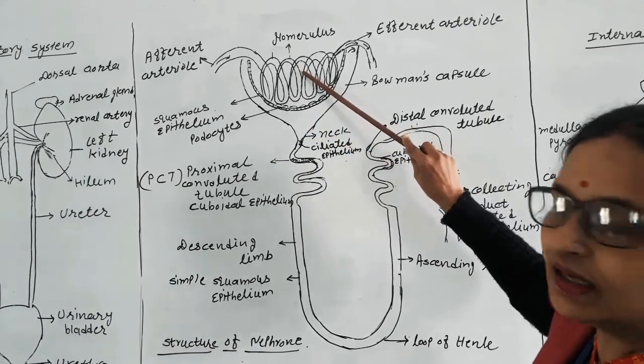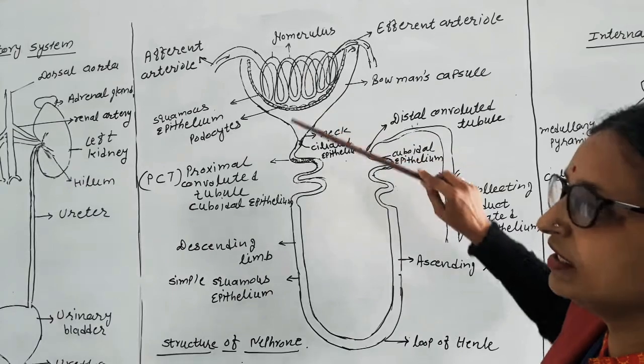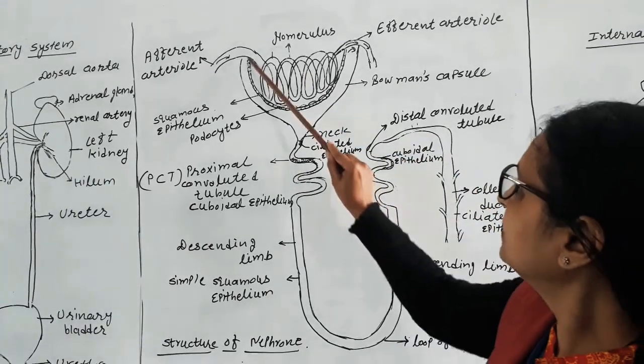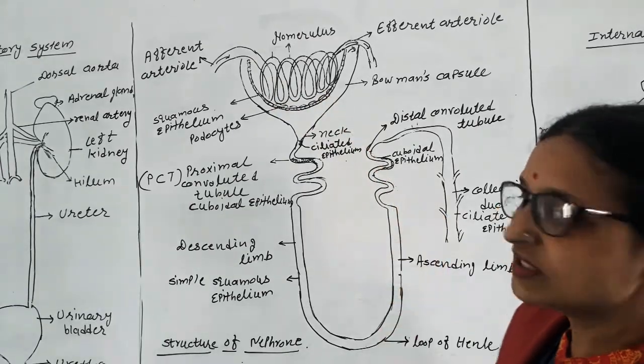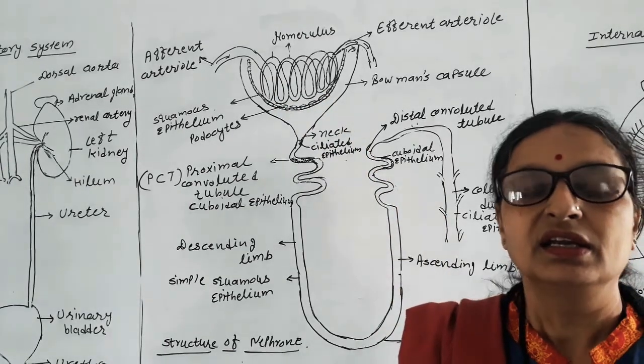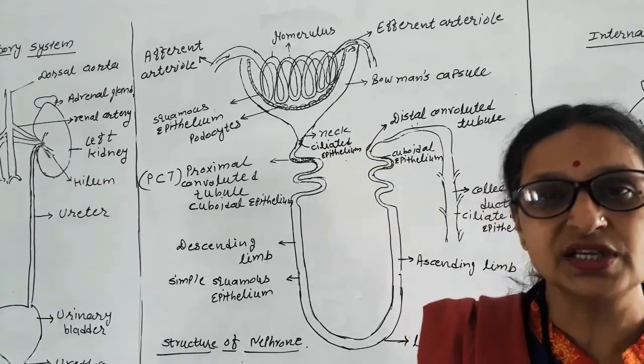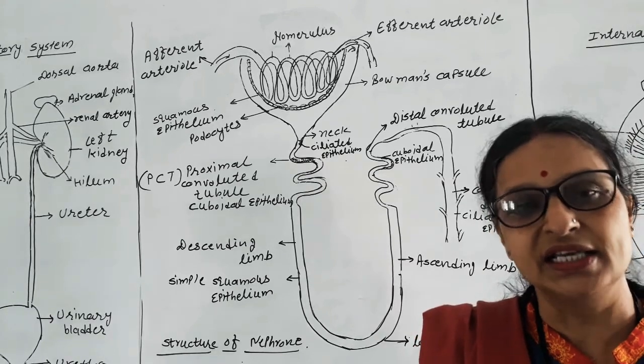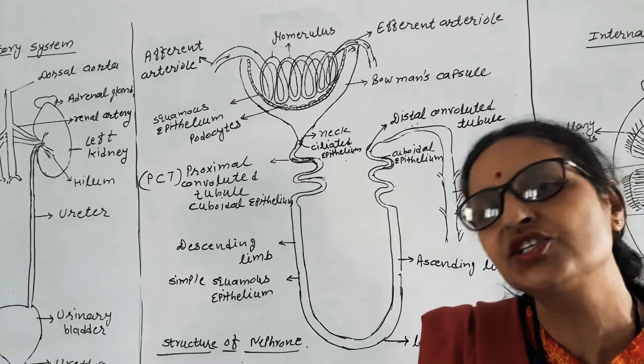Blood is filtered here, and all the liquid material, all the plasma, all the small substances pass through, because these are porous structures. The porous structure carries the dissolved substances. It carries molecules of the size of 100 to 200 angstrom.